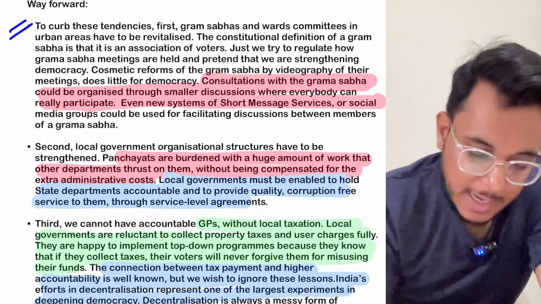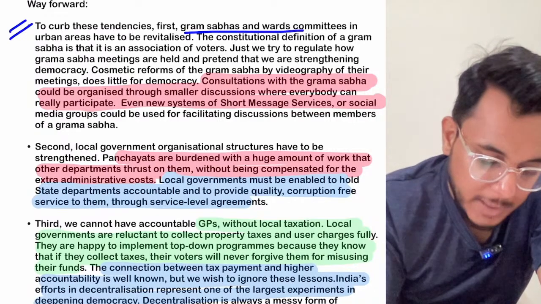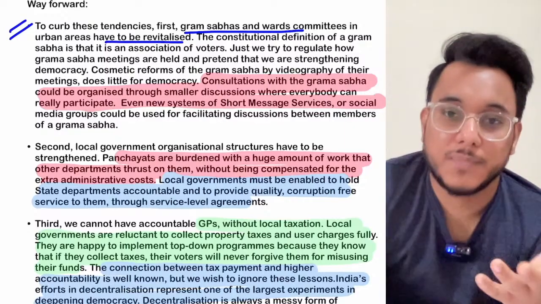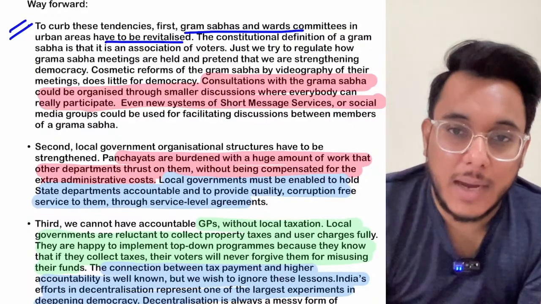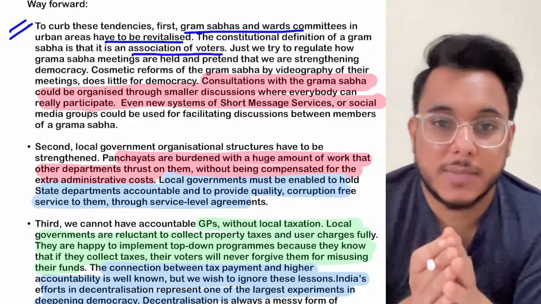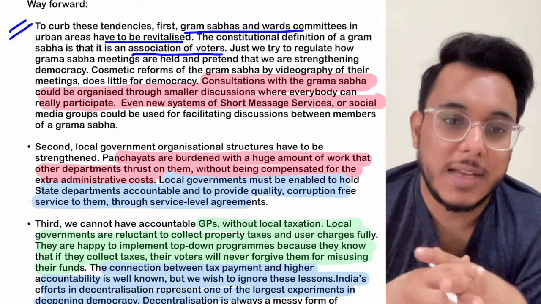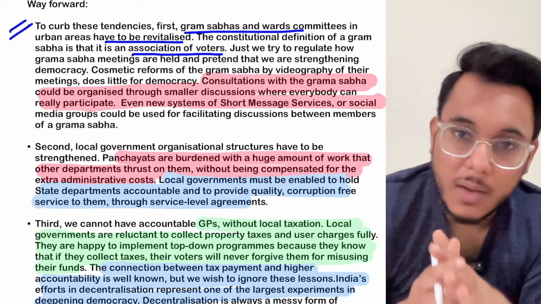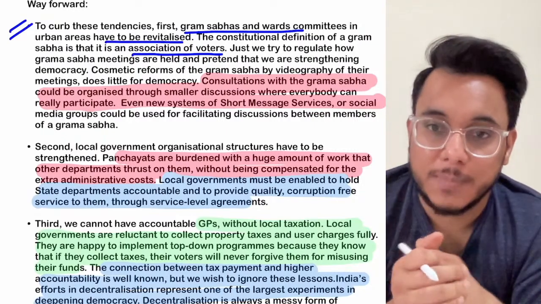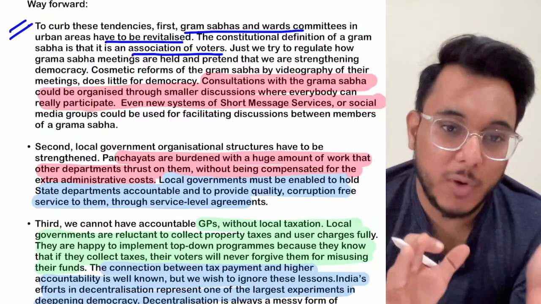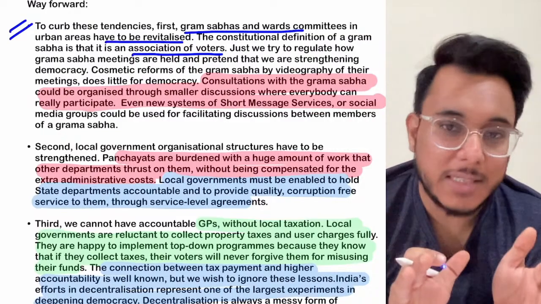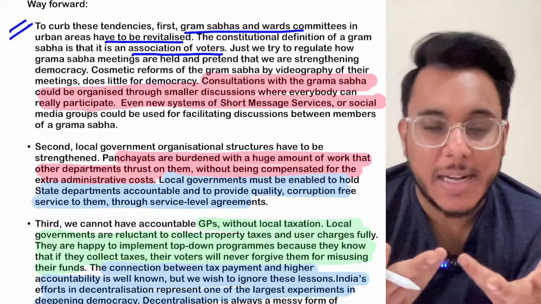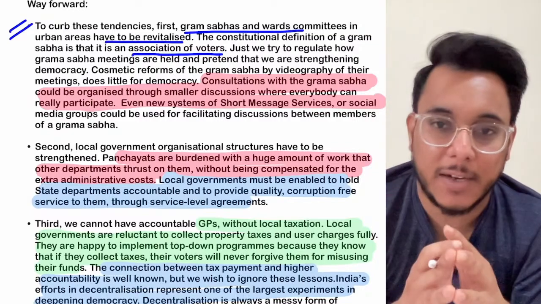The way forward is that first, the Gram Sabhas and the ward committees need to be revitalized. Now, when we talk about the Gram Sabha, what is a Gram Sabha? Gram Sabha is an association of the voters. So all the people who are eligible voters will be constituting the Gram Sabha. Now, what we focus on is that there should be effectiveness in the Gram Sabha, and we think that if regular meetings happen, automatically the effectiveness will come.